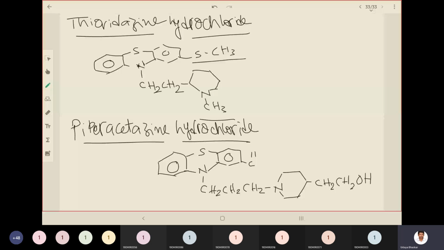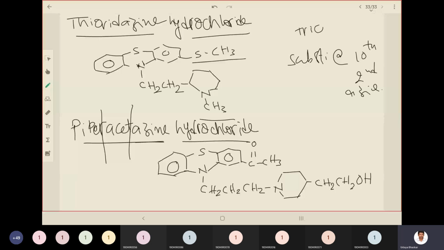So you can remember like this: Piper, the piperidine ring, and acetyl group, and azine. So if you observe the names, they include the substituent at the 10th position in the side chain as well as the second position, and the azine indicating that they are phenothiazines. If you observe the names, okay, this can be a trick to remember the names of phenothiazines.